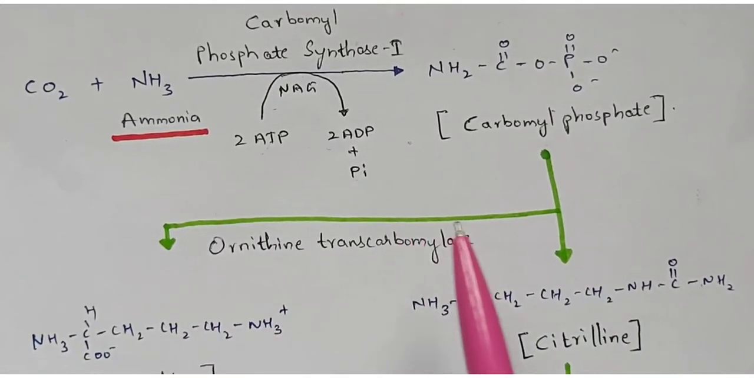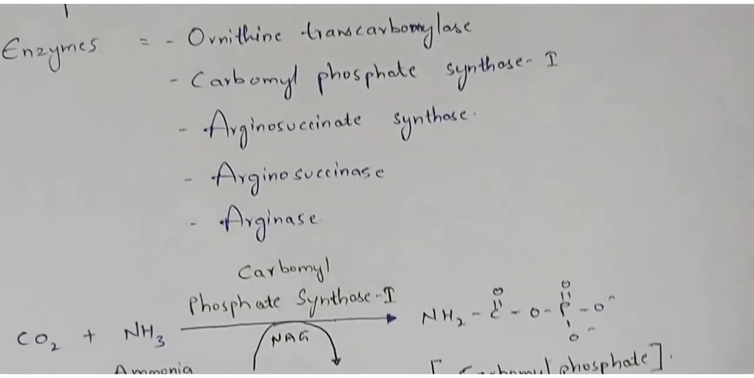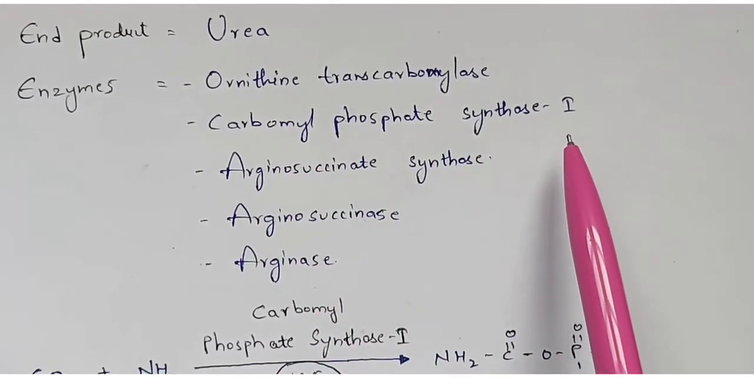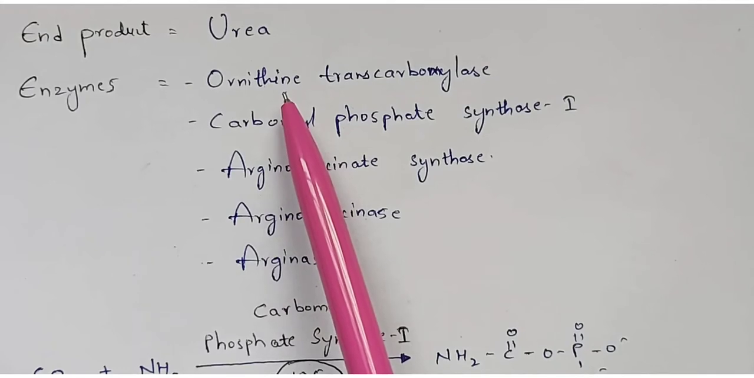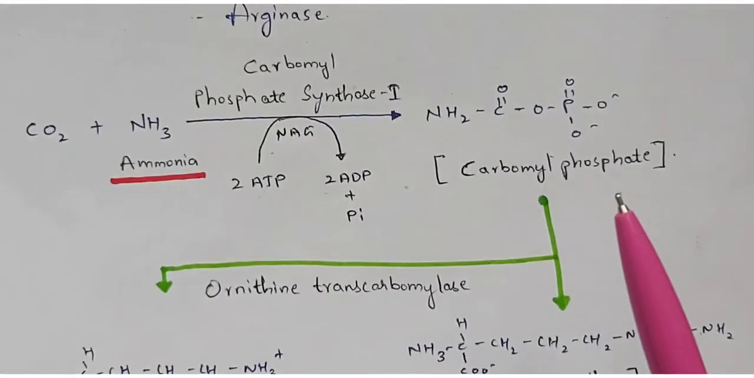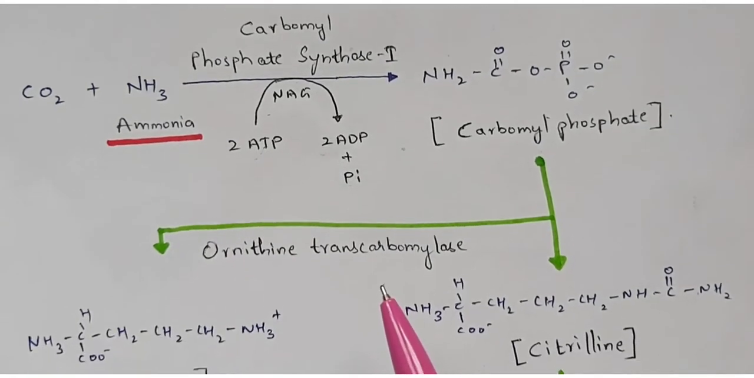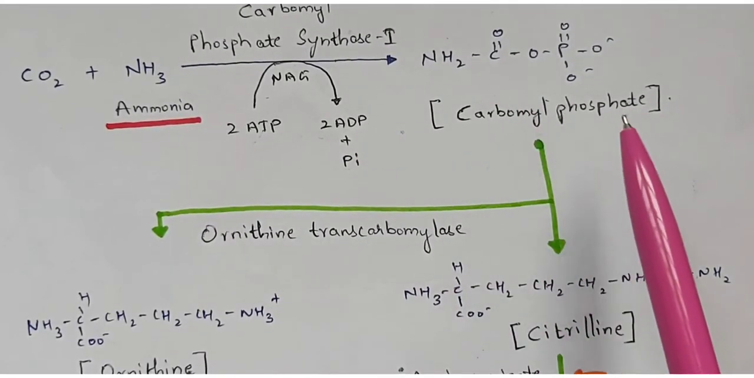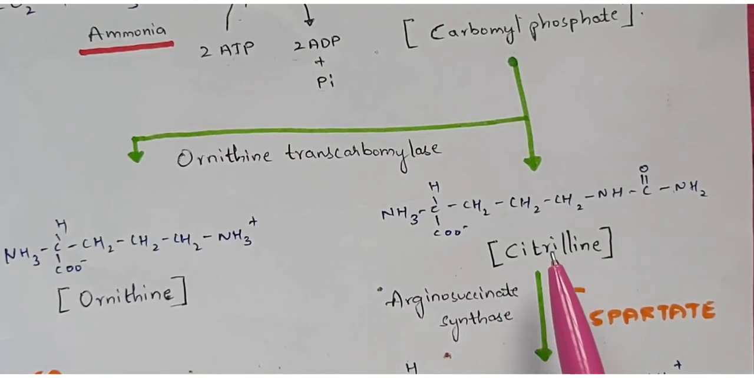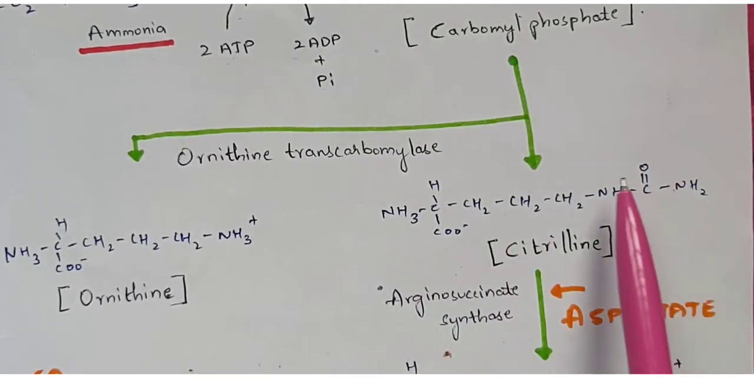Now this carbamyl phosphate will use another enzyme called ornithine transcarbamylase. One enzyme has already been used, carbamyl phosphate synthase 1, and now we are going to use another enzyme called ornithine transcarbamylase. Ornithine transcarbamylase is the enzyme which will be used by this carbamyl phosphate, and this leads to the production of citrulline, right? So this is the structure of the citrulline.